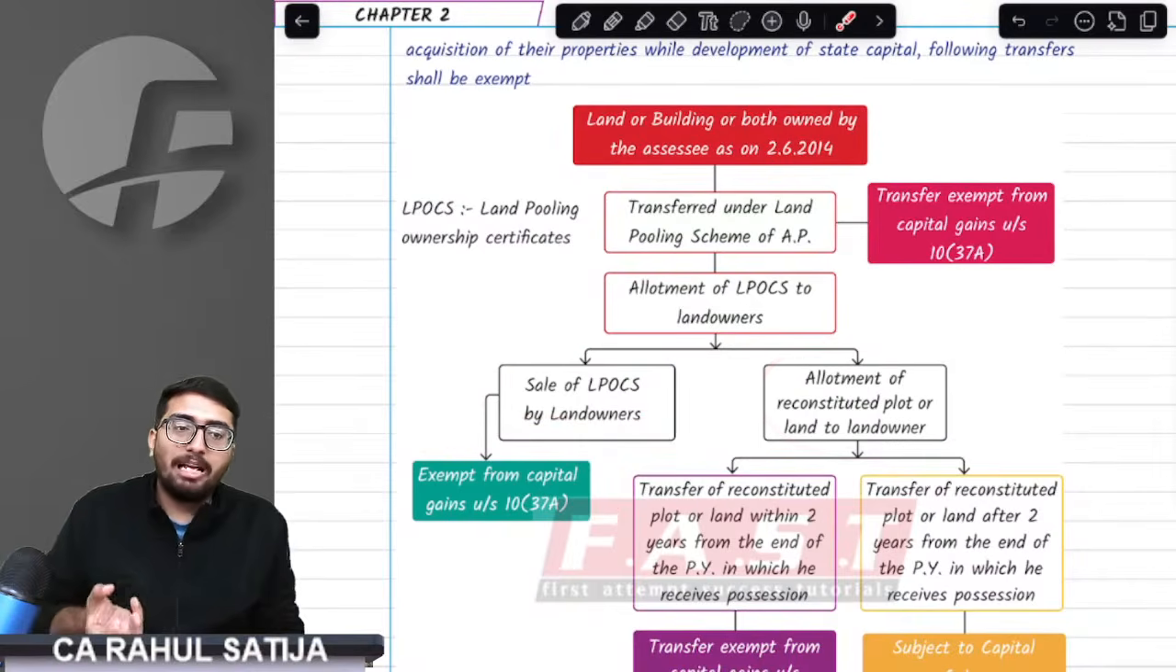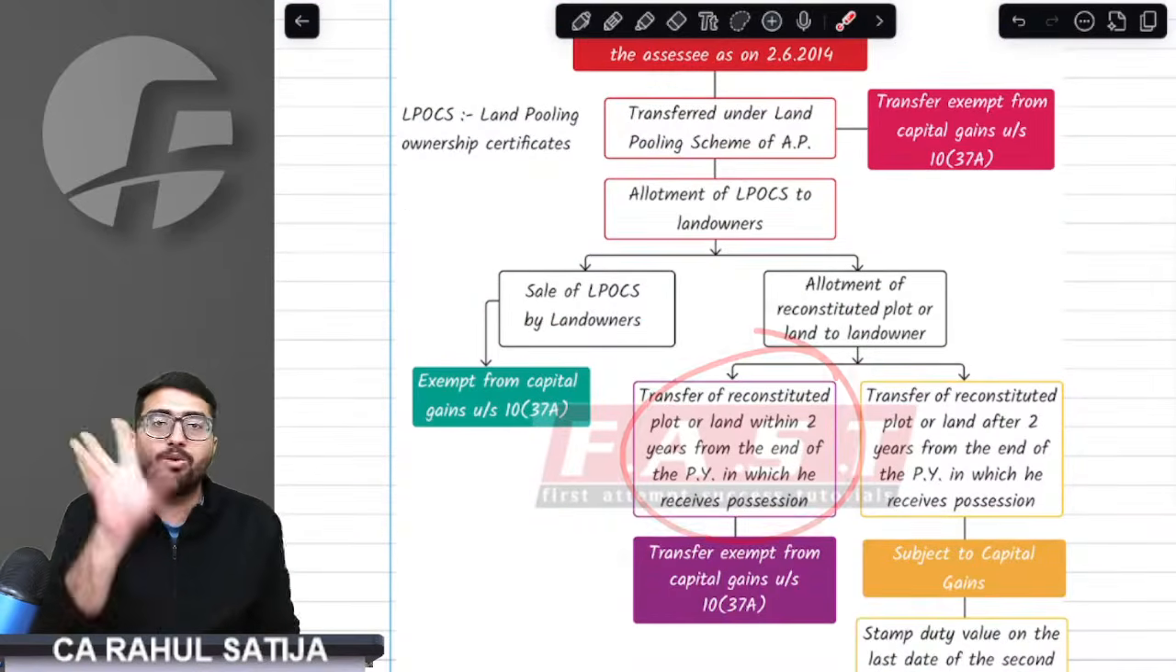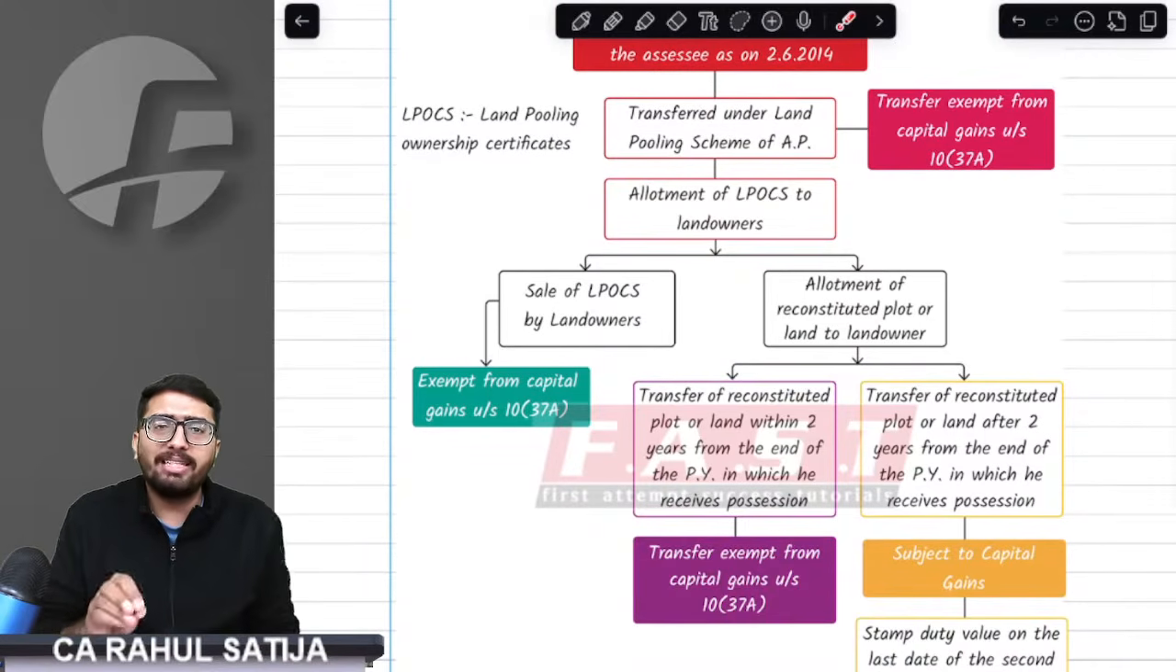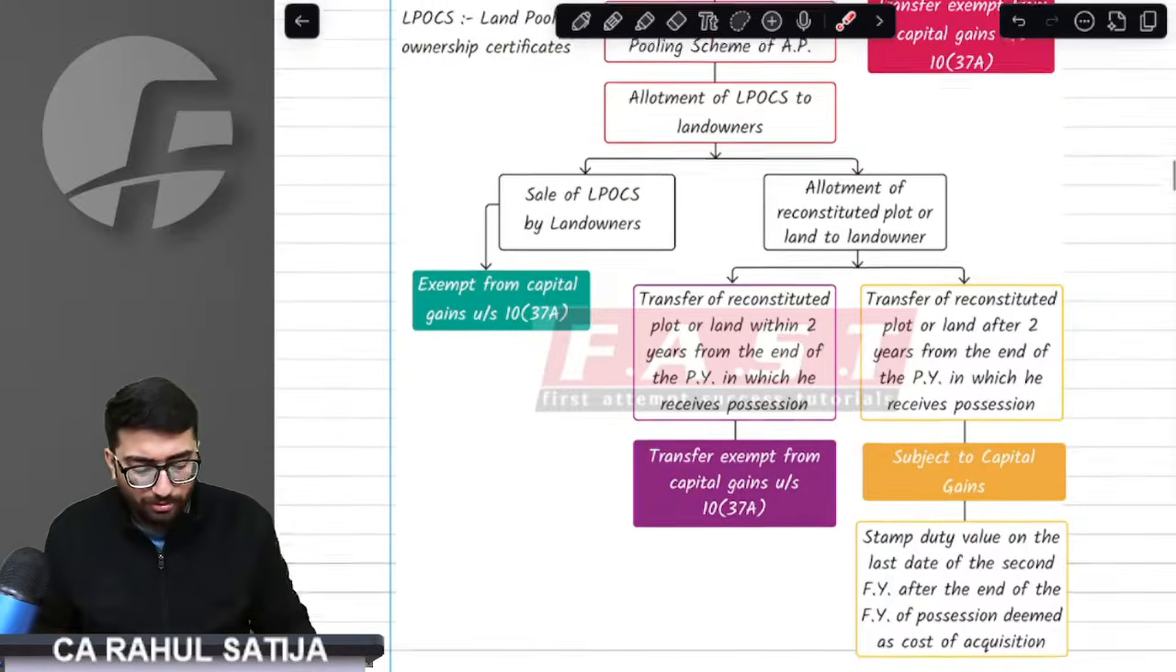Sir, if I don't sell the LPOCs and in future if I get a house, provision says I can sell that house within 2 years. The year in which I get the house, from that year end, within 2 years I can sell that house, and whatever the capital gain is, it will be exempt.